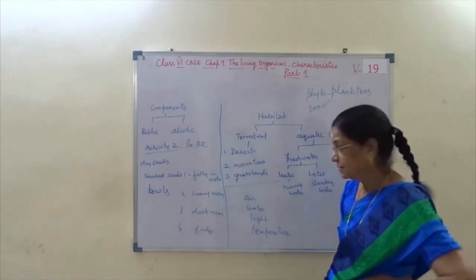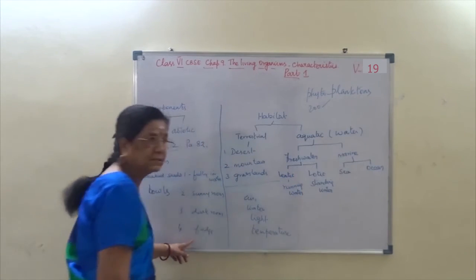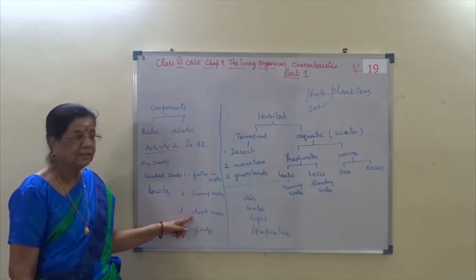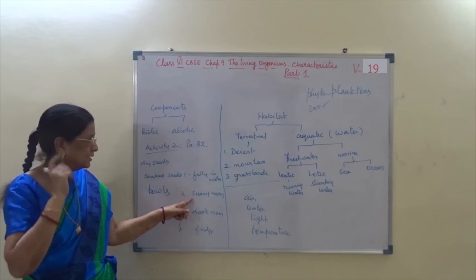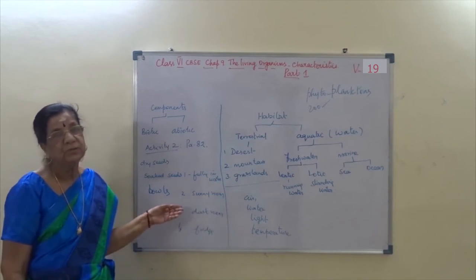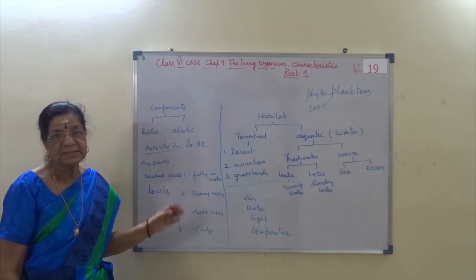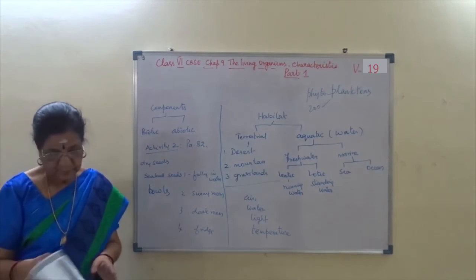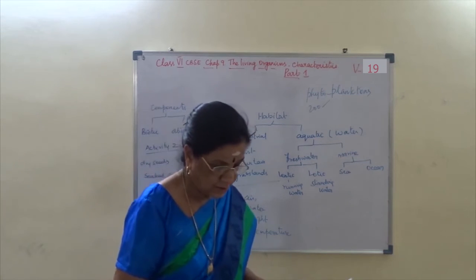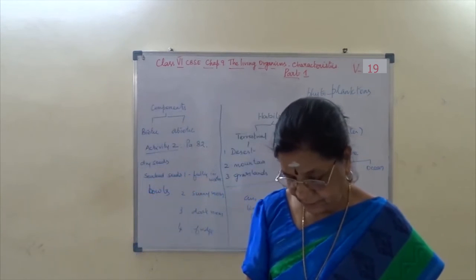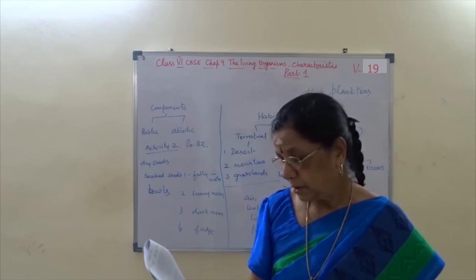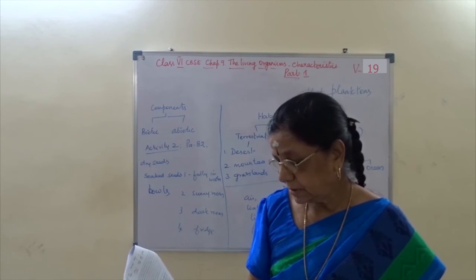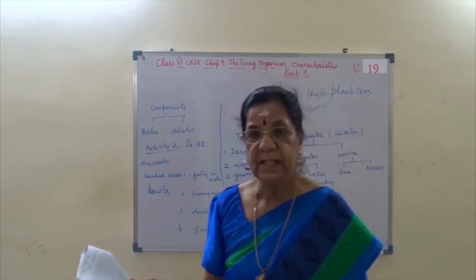I hope you understand. So these are the abiotic factors. Air, water, light and heat are important for the growth of the plants.